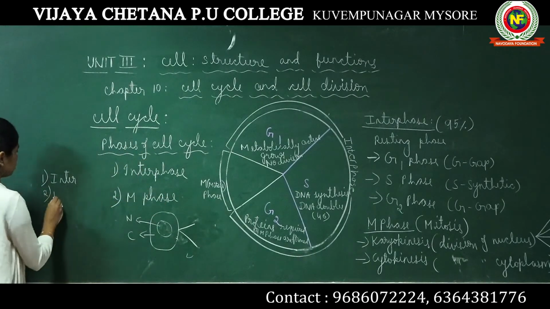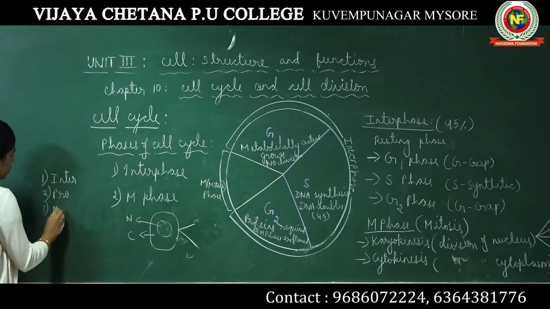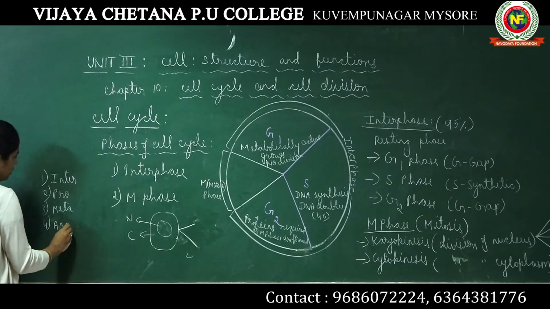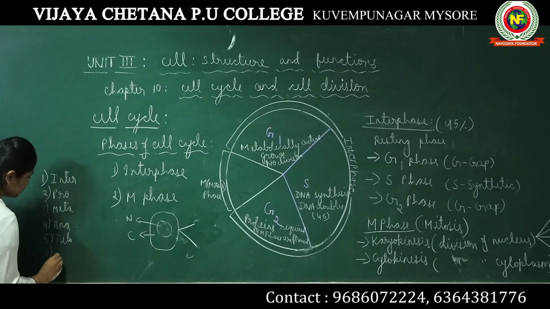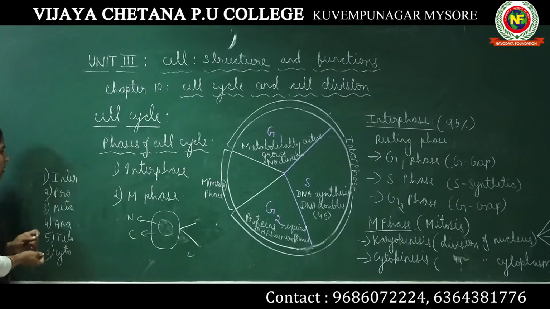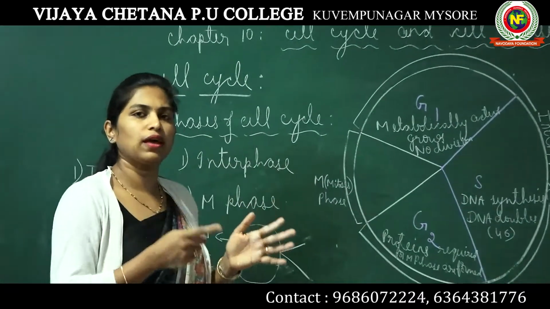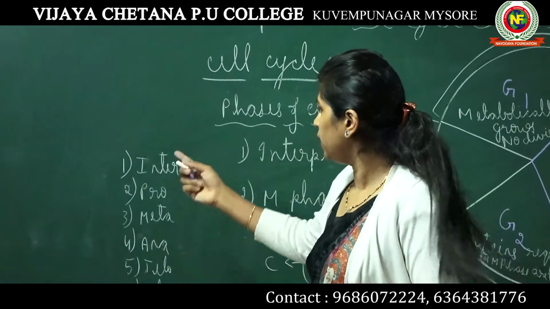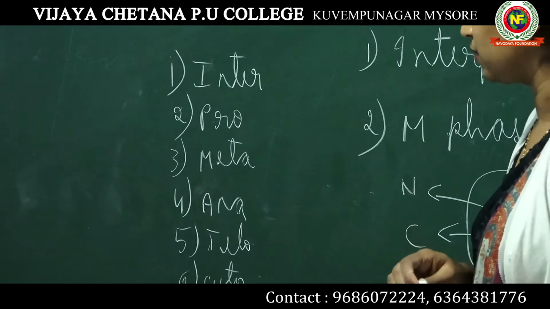Under karyokinesis we see prophase, metaphase, anaphase, telophase, and the last one is cytokinesis. So these are the different phases a cell goes through from the time it is formed: interphase, prophase, metaphase, anaphase, telophase and cytokinesis.